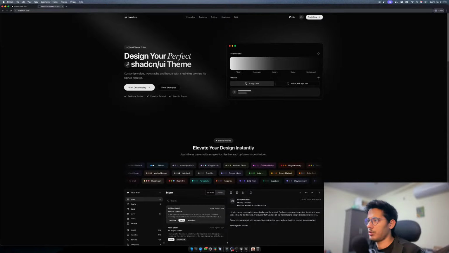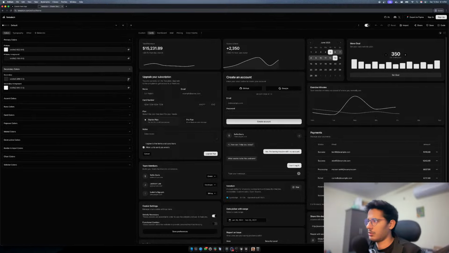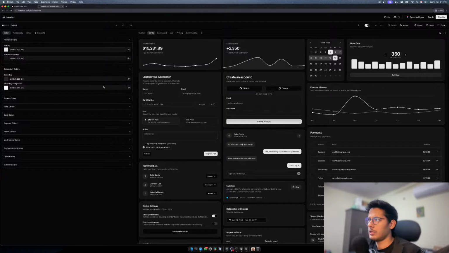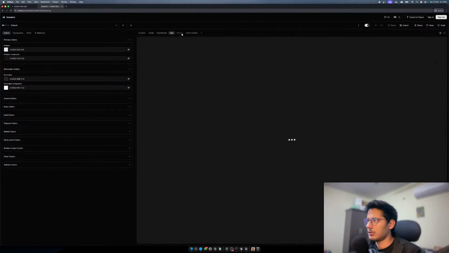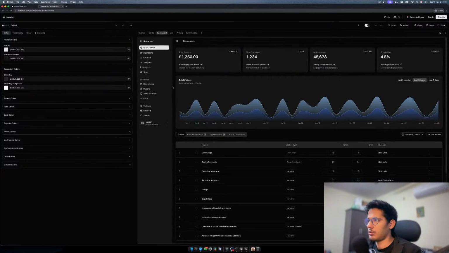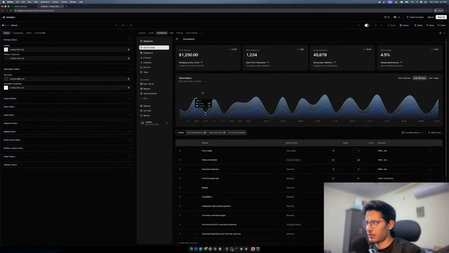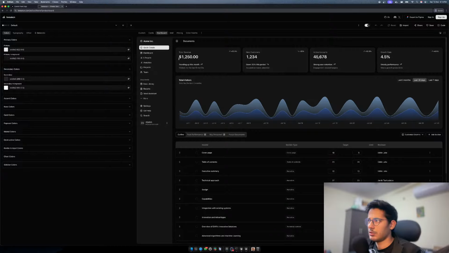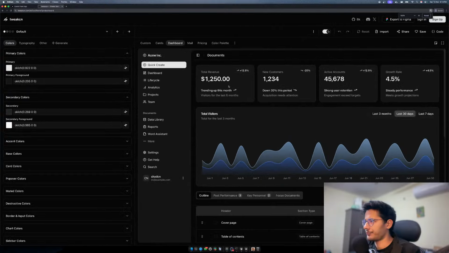Oh, this is tweakcn, start customizing. Is this how I want this to look like? Yeah, maybe, not sure. This looks really good. I really like this dashboard. It's looking really good.